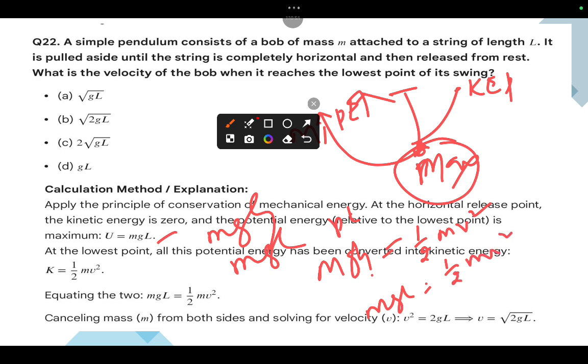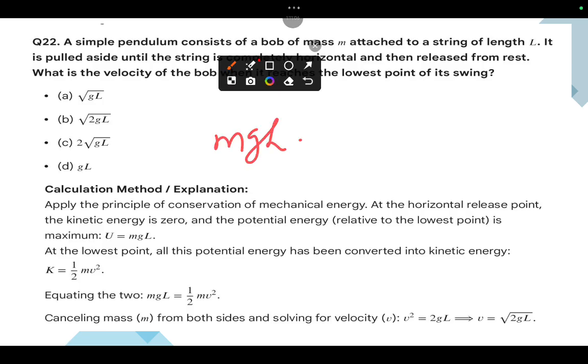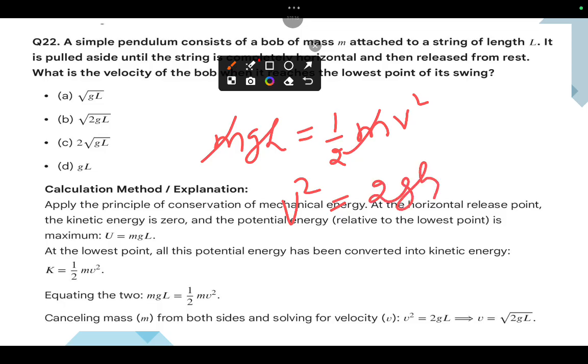After replacing, m will be out. Then v square equal to 2gh. 2gh means L only, right? So v equal to root 2gL.